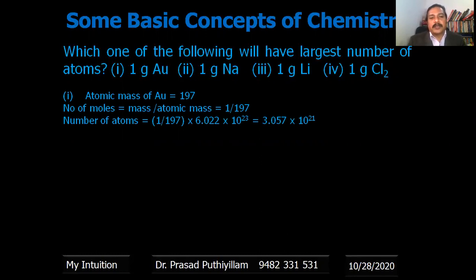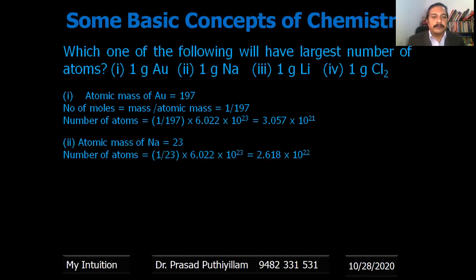Number of moles is mass by atomic mass, that is 1 by 197, and number of atoms is the number of moles multiplied by Avogadro number. So 1 by 197 multiplied by 6.022 × 10^23, that is 3.057 × 10^21. In the same way for sodium, the atomic mass of sodium is 23. The weight of sodium given is 1 gram.